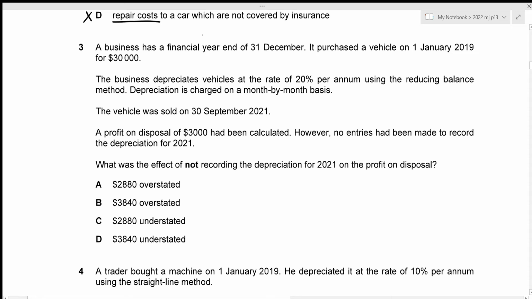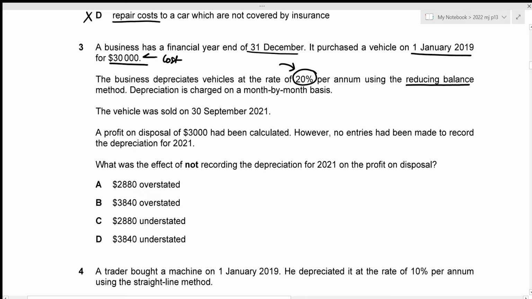A business has a financial year end of 31st December. It purchased a vehicle on 1st January 2019 for 30,000. So this is the cost of the vehicle, right? And the business depreciates the vehicle at the rate of 20% per annum using the reducing balance method. And under the reducing balance method, whenever we are trying to figure out the depreciation, we would be multiplying our rate to the net book value rather than the cost.